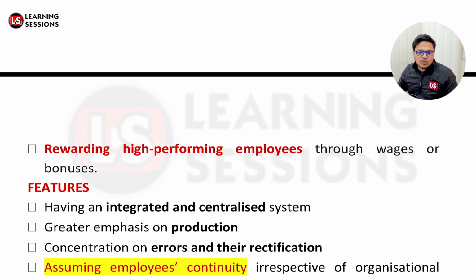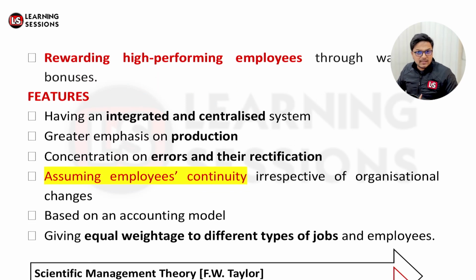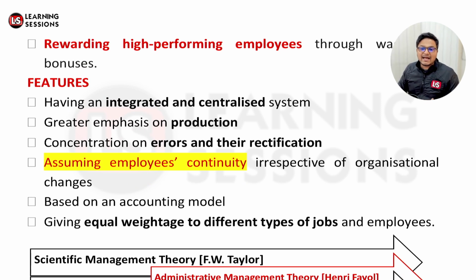Now what are the different features related to the classical approach? They must be having an integrated or centralized system, and the emphasis was only and only on production. They were concentrating on errors and how those can be removed. They were basically assuming that employees, irrespective of organization changes, are working in continuity, which is not the case. If there are organization changes, people stop working, but that was not considered in the case of the classical theory. And this is actually based upon the accounting model, and it gives equal weightage to the different types of jobs and the different types of employees. So that was as per the classical theory.